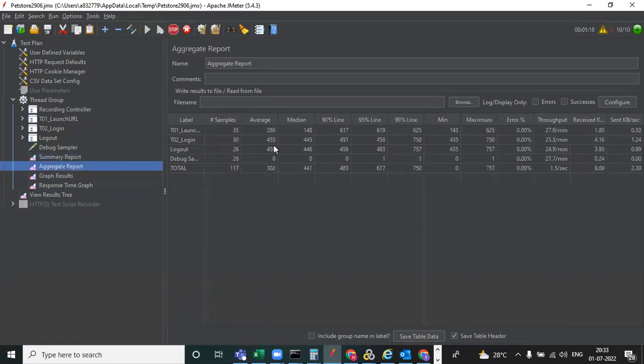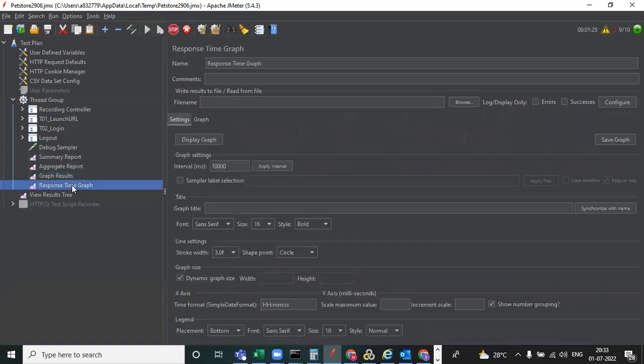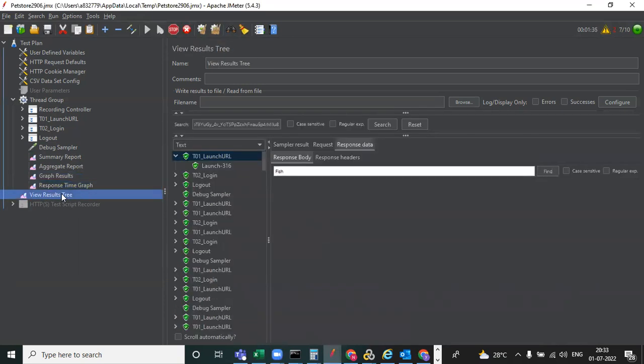The aggregate report also you are able to see, with the 90% line and all these things. And graph results, so all of these are graphs. During the test, we need to monitor them, and the response time graphs also, if you want, you can see. And view results tree, see, the test is still executing. You can observe only 1 minute 42 seconds. It's completed, our test. So total 10 users ramped up, and ramp down is also going on. So you can observe.